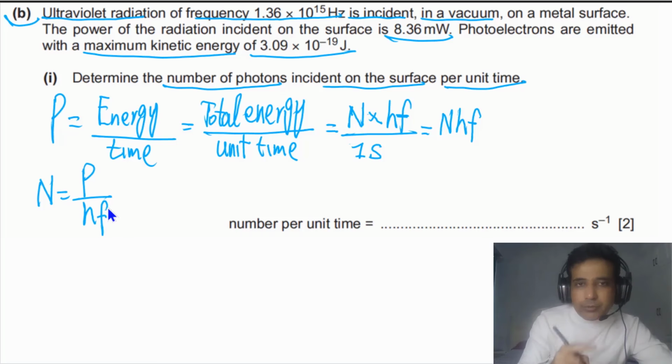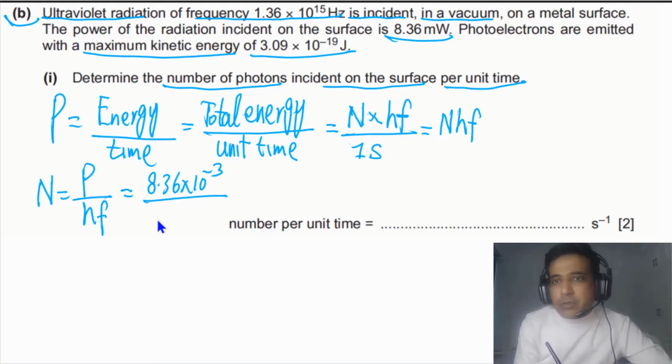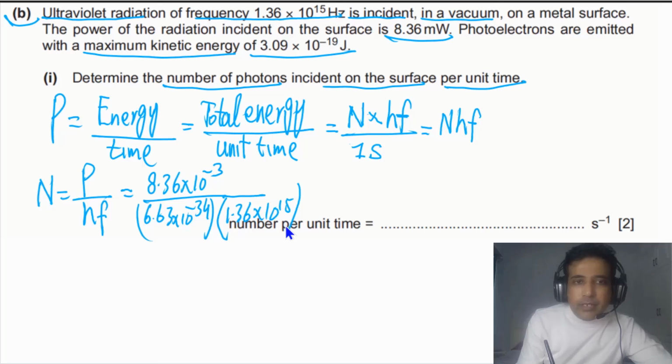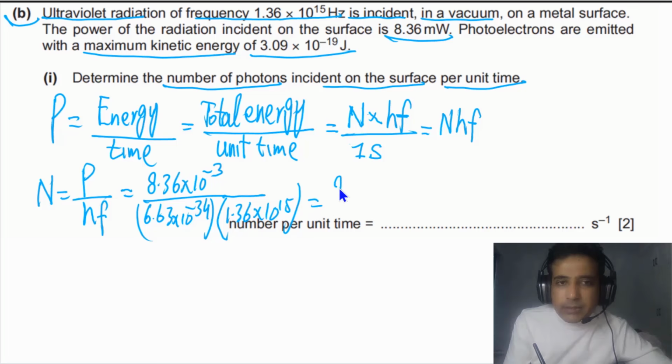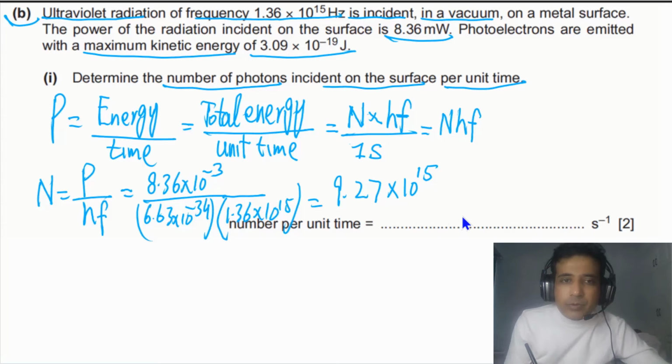Power is given to us, 8.36 milliwatts, so 10 to minus 3, divided by h, Planck's constant, which is 6.63 times 10 to minus 34 joule seconds, and the frequency of the incident light, 1.36 times 10 to 15. If we solve this, we will get our final answer, 9.27 times 10 to 15. This number of photons are reaching the surface in 1 second. So you can simply write down 9.27 times 10 to 15 after 3 significant figures.